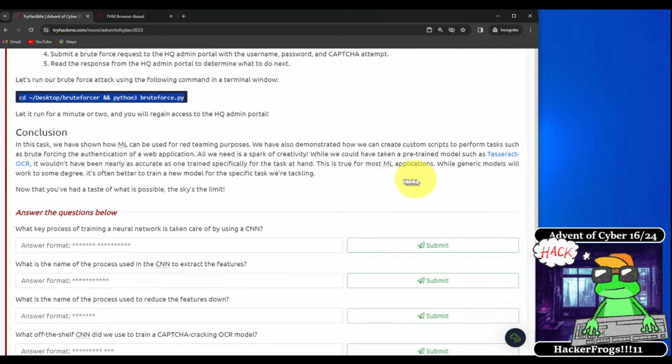While we could have used a pre-trained model such as Tesseract OCR, it wouldn't have been nearly as accurate as one trained specifically for the task at hand. This is true for most ML applications. While generic models will work to some degree, it's often better to train a new model for the specific task we're handling. Now that we've had a taste of what's possible, the sky's the limit.